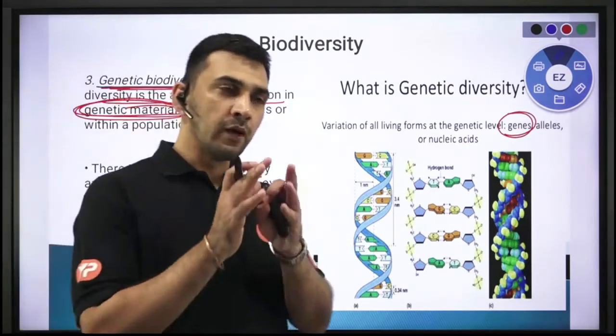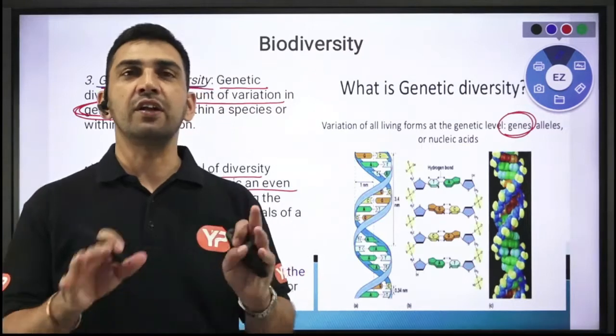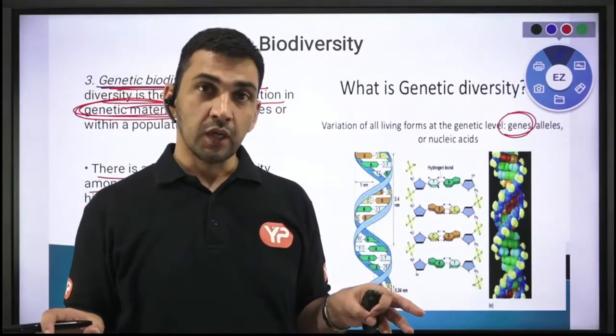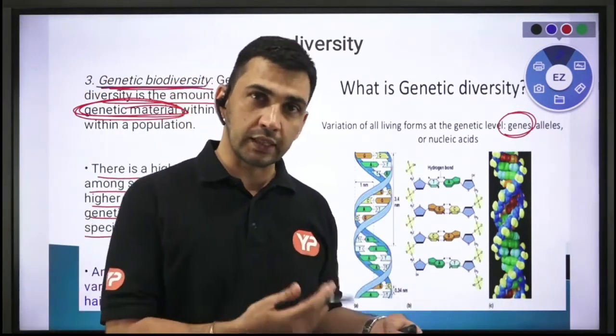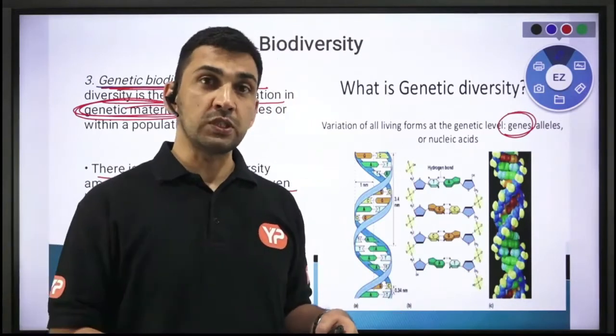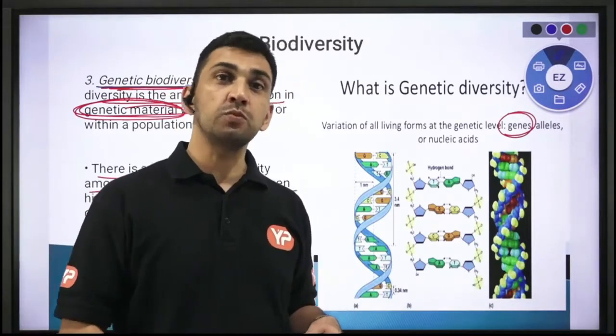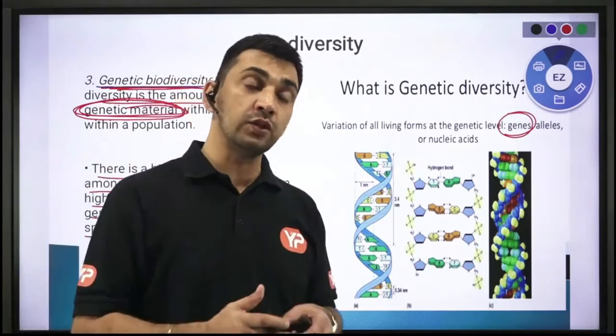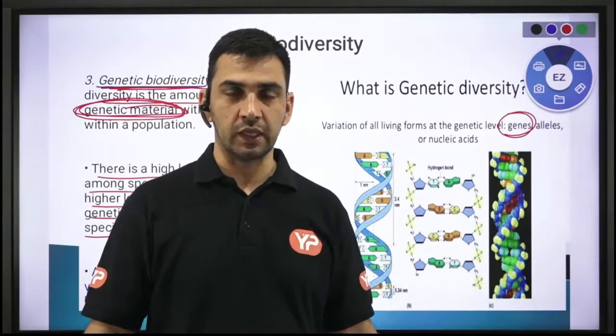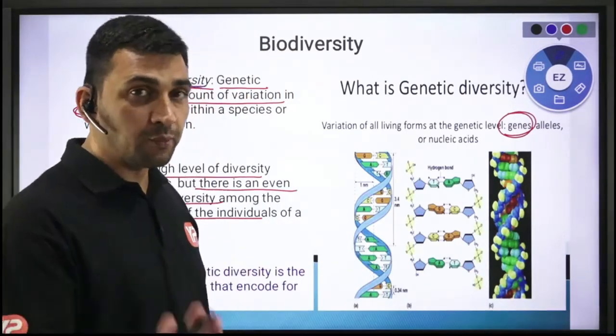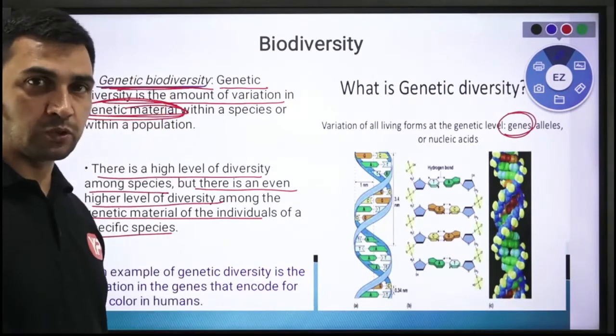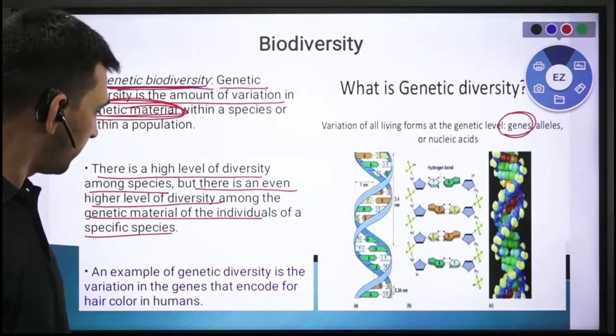See, on the surface of the earth you are having different kinds of species, right? So there already there is a lot of diversity, but again within the species also, in a particular species, you are going to have that particular diversity. And that is because the genetic material that you possess within that particular species is not the same.